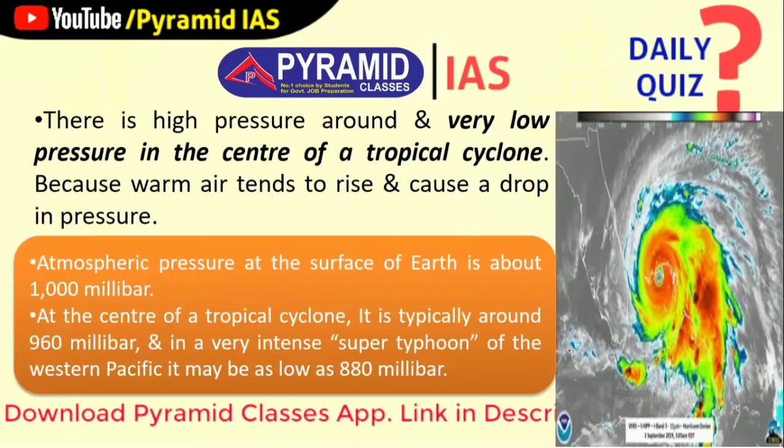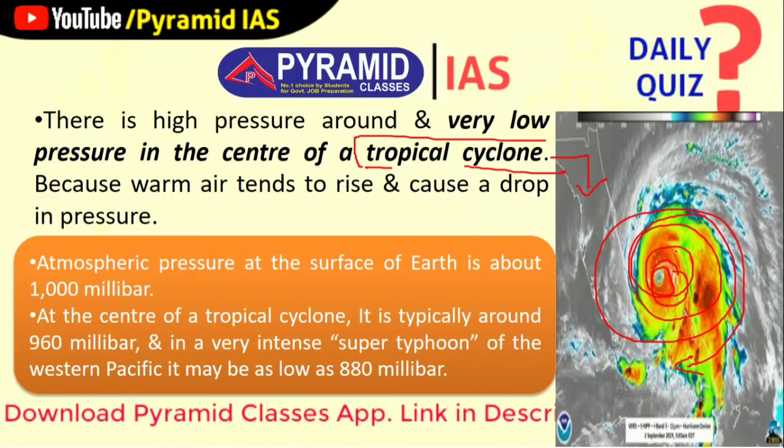There is a very low pressure created. You can see the cyclones. Here is the diagram of a tropical cyclone. This is the nature of a tropical cyclone, and a low pressure zone is created. There is high pressure around and very low pressure in the center of a tropical cyclone. You can see it is the center, and in the center a very low pressure zone